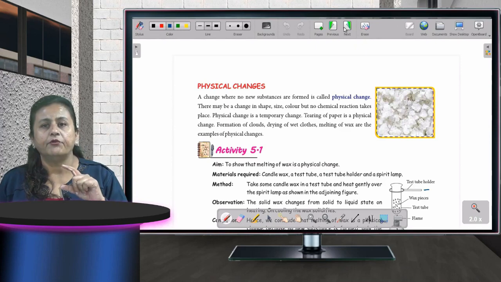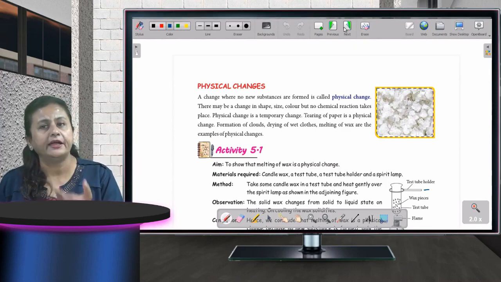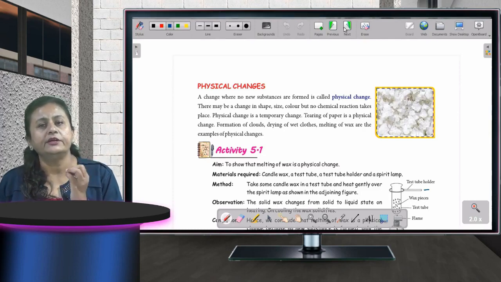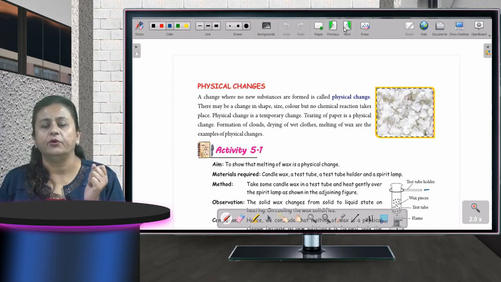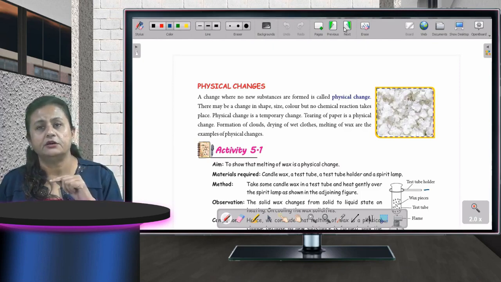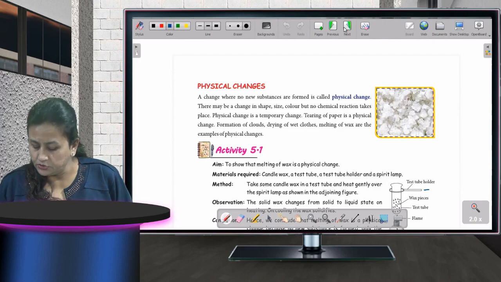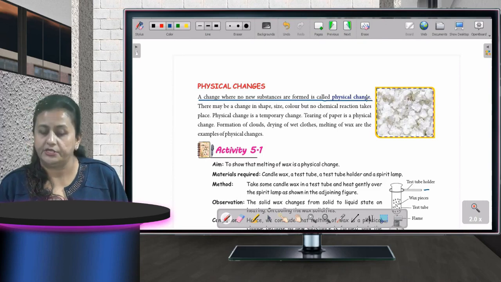The water which is in liquid state will again freeze, and it will change its state from liquid to solid. Fine children? So a change where no new substance is formed is called a physical change.